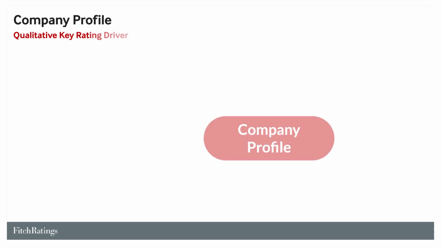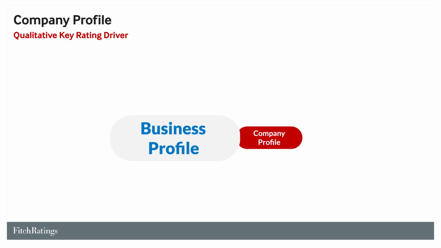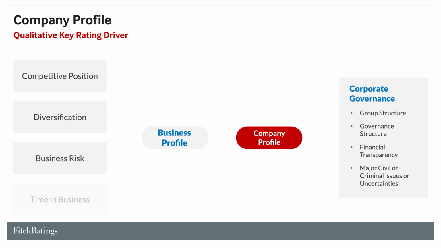The main qualitative KRD is the company profile. The company profile combines an insurer's business profile and its corporate governance. Business profile is assessed by analyzing an insurer's competitive position, diversification, business risk, and time in business.